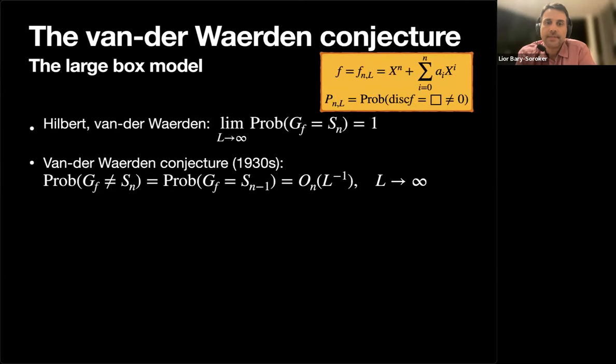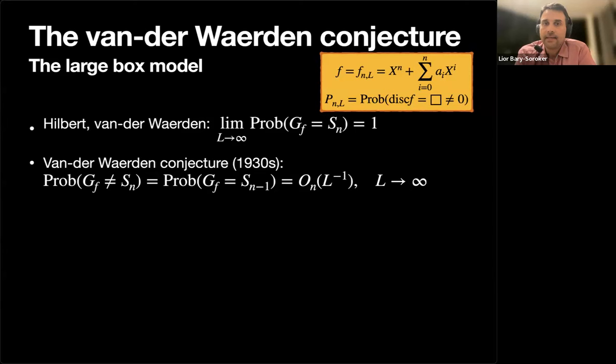And this conjecture, since the 30s, I think it was 36, there were several papers by van der Waerden in the 30s. So people started to work on trying to bound the probability that the Galois group is not S_n as a first step toward this conjecture.